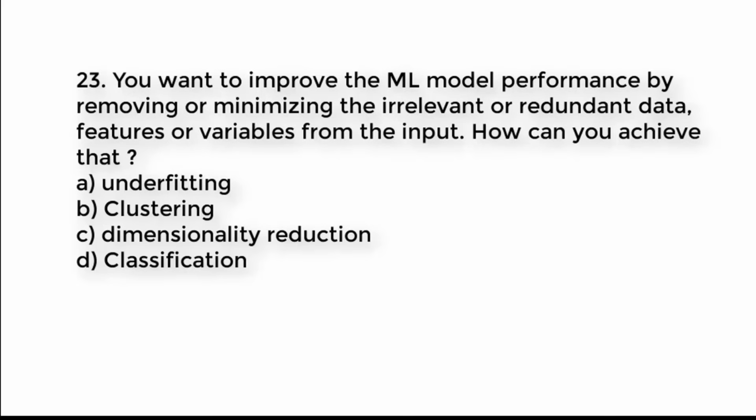Question number 23. You want to improve the machine learning model performance by removing or minimizing the irrelevant or redundant data, features, or variables from the input. How can you achieve that? A. Underfitting. B. Clustering. C. Dimensionality reduction. D. Classification. Try to guess the right answer.